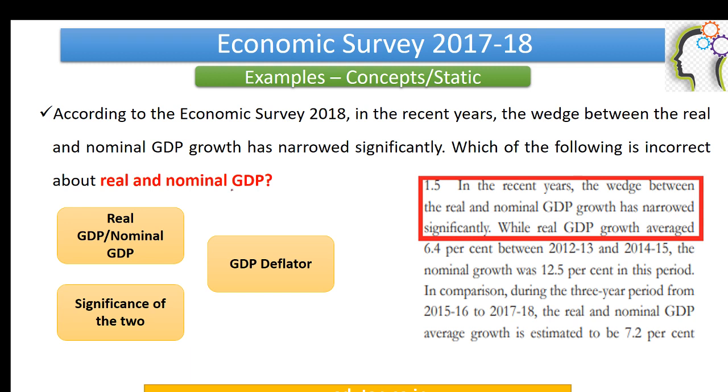Now you're forming a linkage between the two dimensions we are talking about: facts and figures, and concepts and the static part. Once I'm learning about GDP, I'm doing my concept there, but at the same time I'm linking my mind to the relevant data. So with one arrow, I finished two things: my concept learning as well as my data remembering, right? We need to move parallelly with these dimensions, okay?